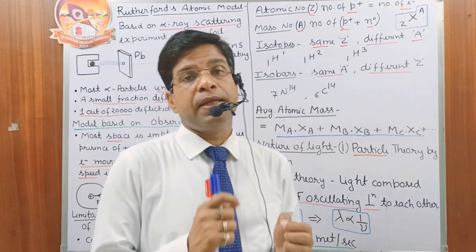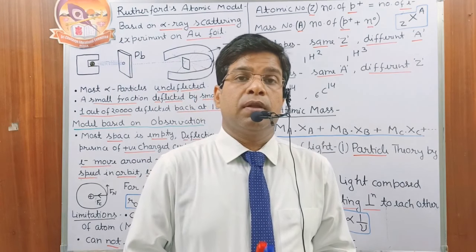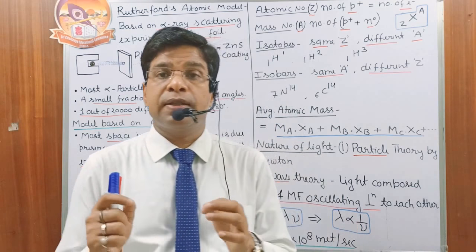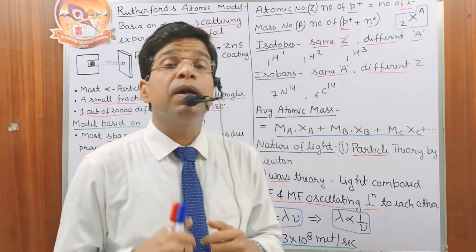Isobars have the same mass number. The number of protons plus the number of neutrons is the same, but the atomic numbers are different.